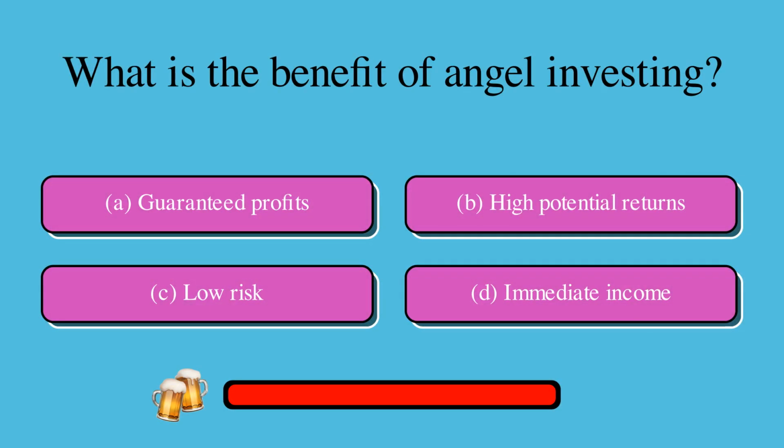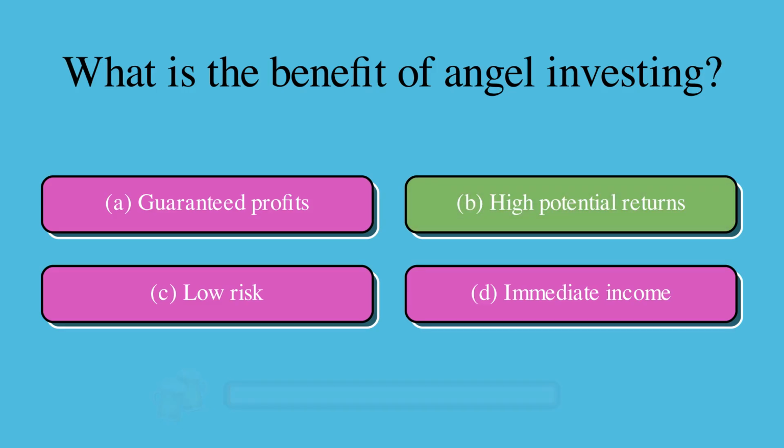What is the benefit of angel investing? Is it A, guaranteed profits, B, high potential returns, C, low risk, or D, immediate income? The correct answer is B, high potential returns.